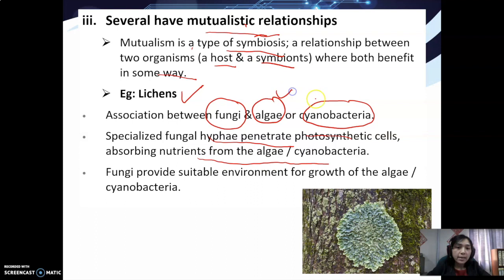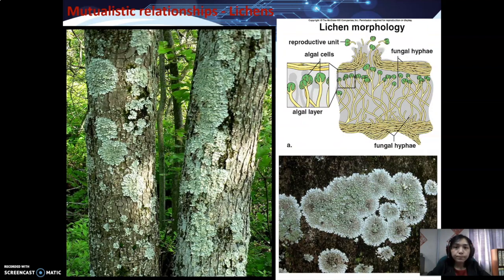Because algae and cyanobacteria can manufacture their own food, they are autotrophic. So now these fungi live on this algae and get the nutrients from them, while the fungi will provide a suitable environment for the growth of the algae. So both the algae and the fungi will get the benefits.